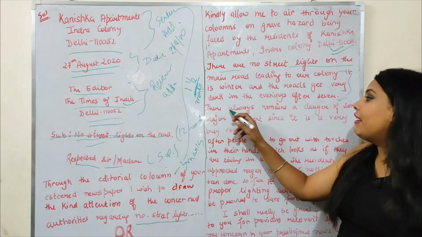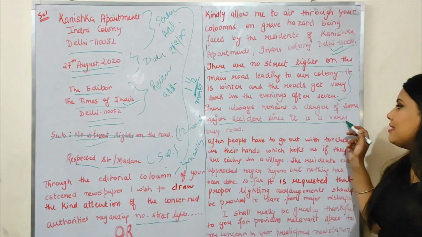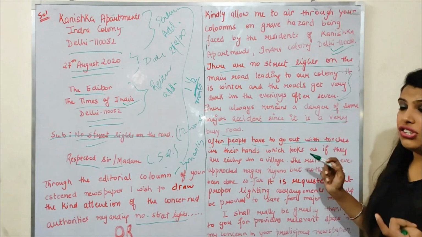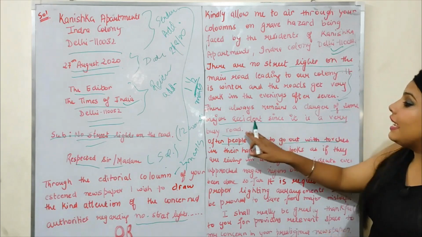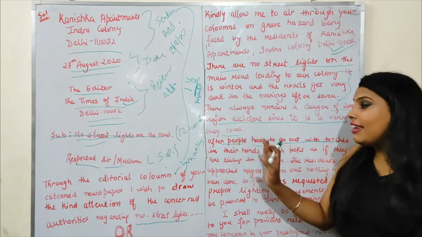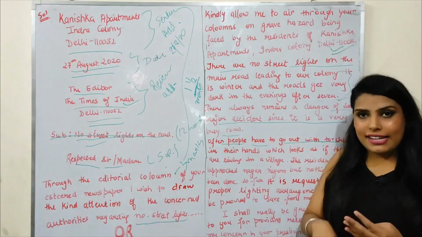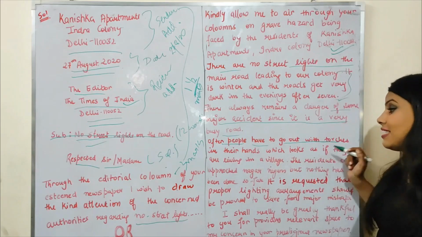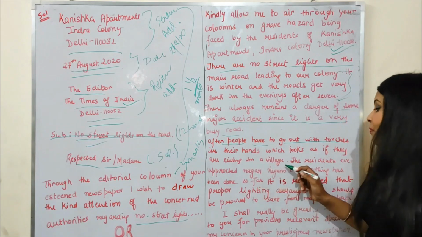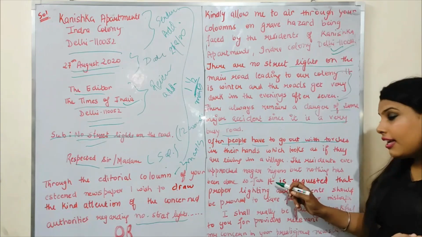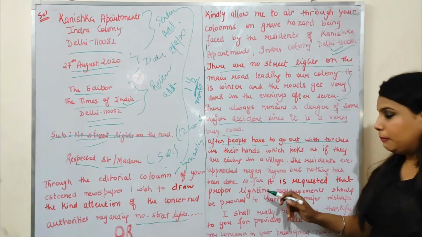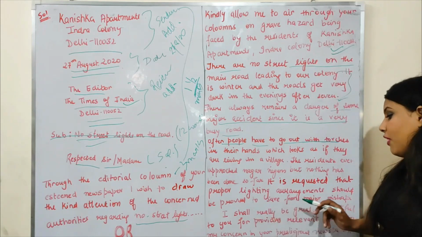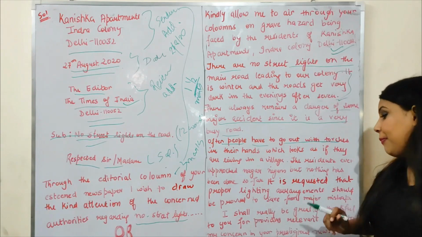Now after that, there always remains a danger of some major accident since it is a very busy road. Often people have to go out with the torches. Now I added this paragraph. Till here everything was given in the question. Now I am adding some points from my side. Often people have to go out with torches in their hands, which looks as if they are living in a village. The residents even approached Nagar Nigam, but nothing has been done so far. It is requested that proper lighting arrangements should be provided to save from major mishap.